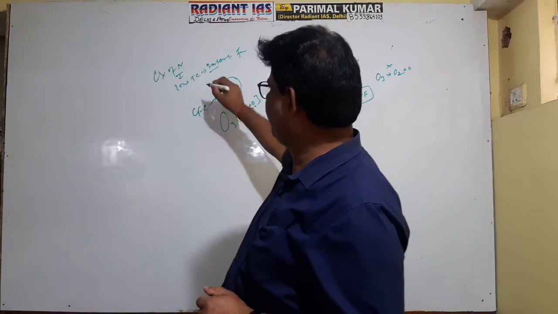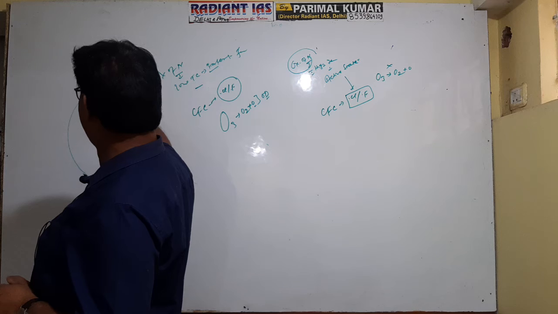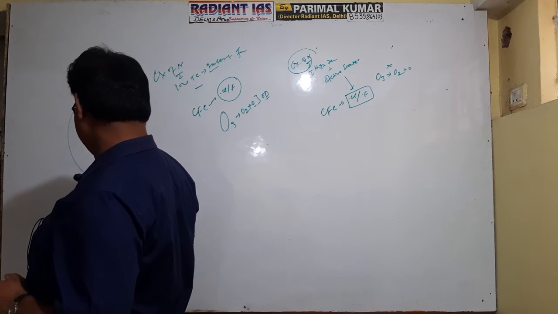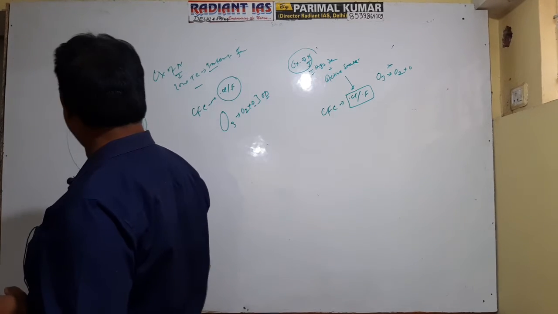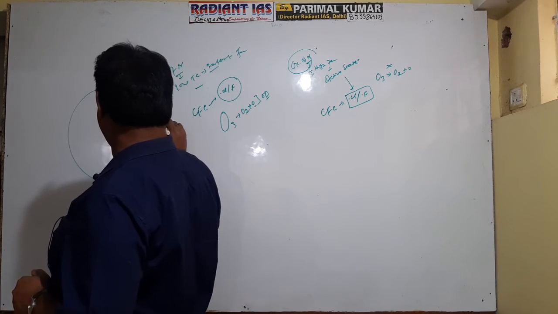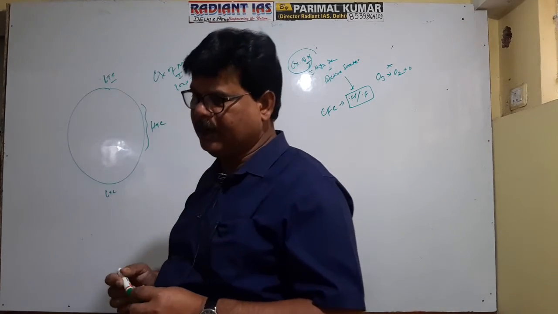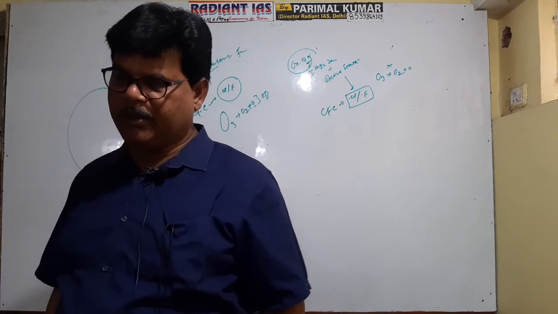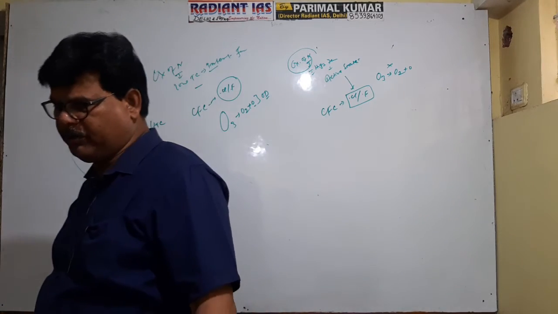So in the polar zone low temperature conditions prevail, and in the middle latitudinal zone or lower latitudinal zone high temperature conditions prevail. In this high temperature condition, whenever nascent chlorine and fluorine are formed, they are destroyed by the oxide of nitrogen. That's why there is no question of the formation of an ozone hole.